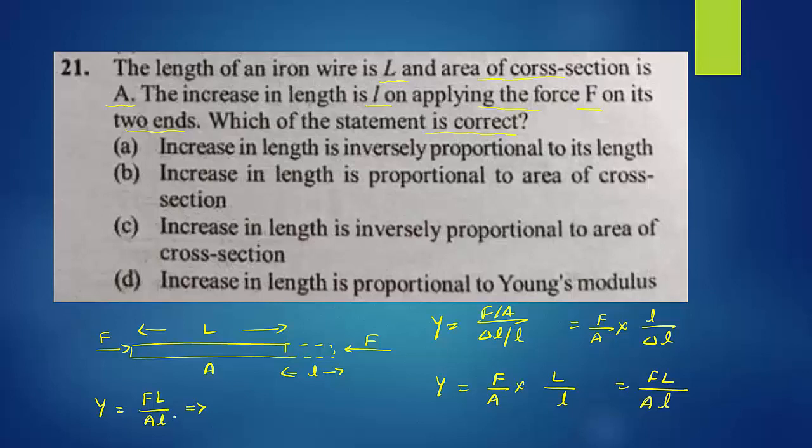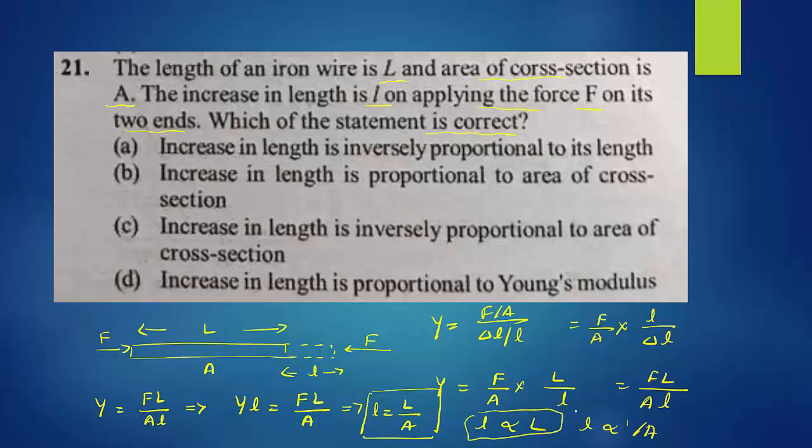Taking l to the left side, Y into small l equal to F into L by A. I want only the relation with L and area, so l is proportional to L divided by A. Change in length is directly proportional to original length, and change in length is inversely proportional to cross-sectional area. Observe these two relations, then go for the right option.